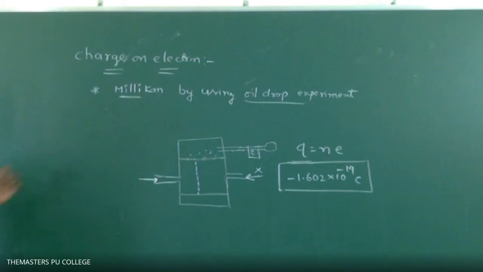Please write down: the charge on electron was given by Millikan by using the oil drop experiment.